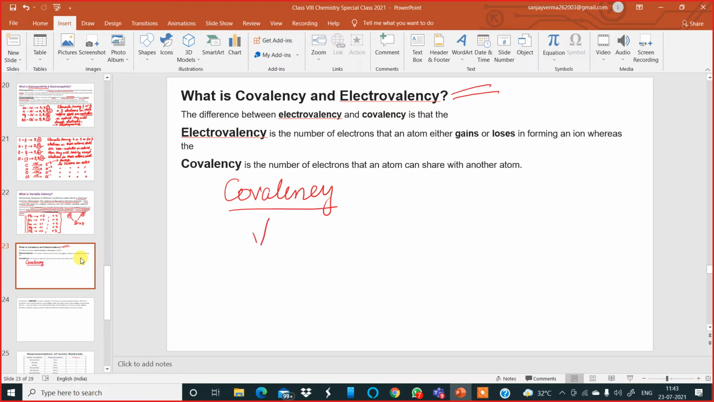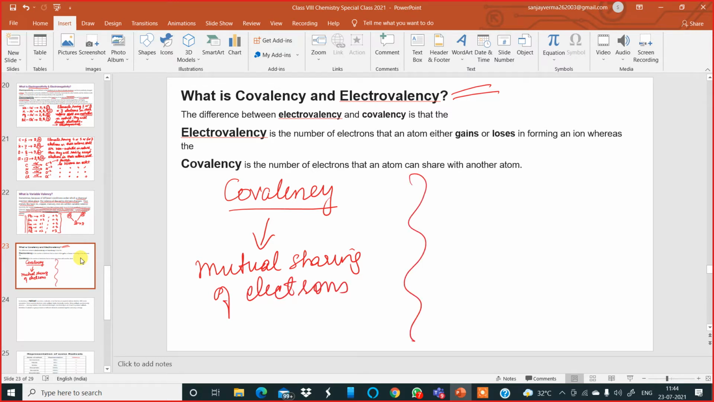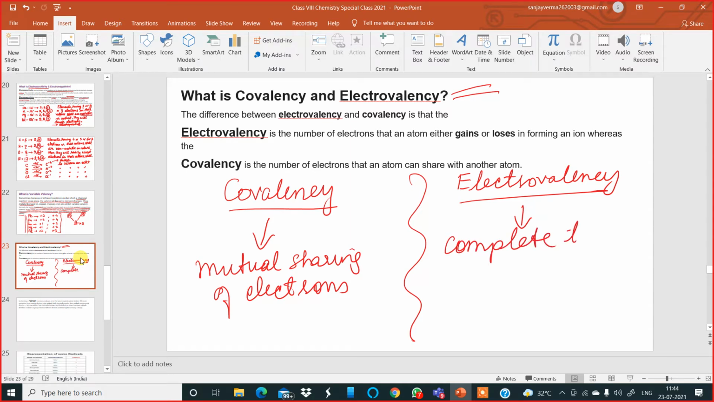Covalency means mutual sharing of electrons. Simple language. Mutual sharing of electrons. And electrovalency means complete transfer of electrons. Complete transfer of electrons. Okay, so this you keep in your mind.